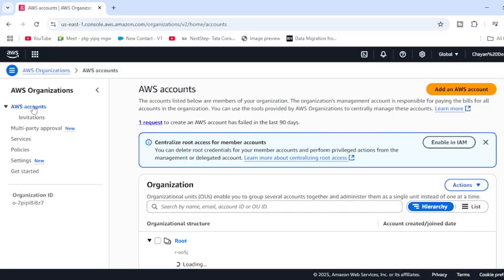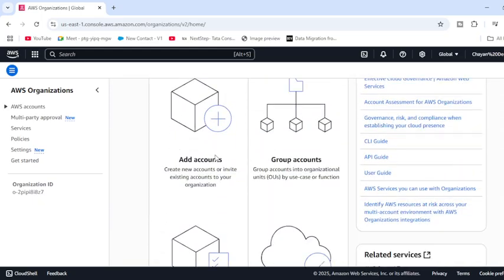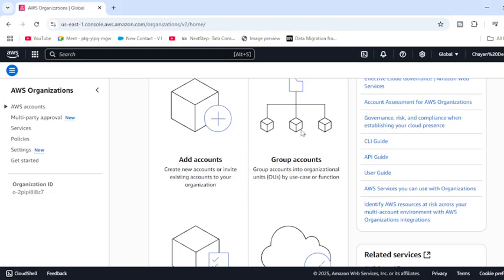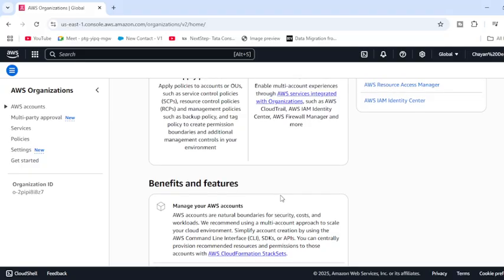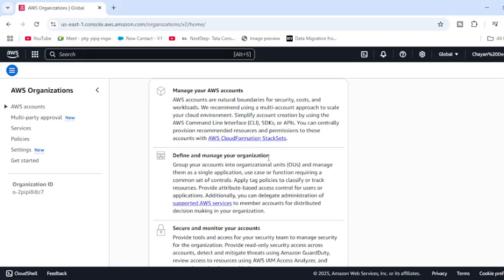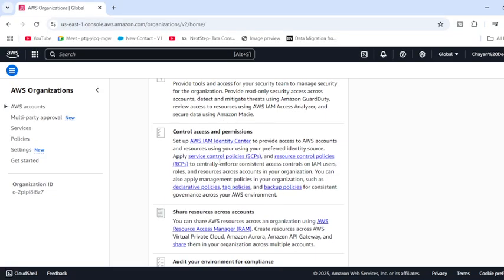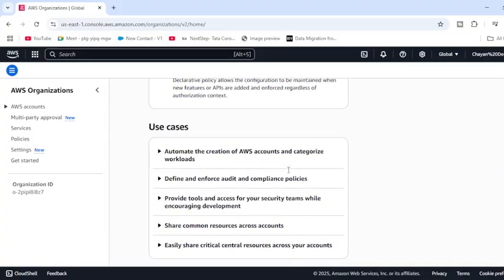Now, what are they giving? Do you want to create a new organization? What is it all about? How does it work? I just talked about it. It's a group of accounts. This was our root account, and we can have multiple OUs. OUs means organization units, where we can apply the policies, where we can enable AWS services like the SCPs part, which I just talked about. What are all the benefits and features? We can manage our AWS accounts, define who can use the Organizations part, secure and monitor, and control access and permissions by these service control policies. Each and everything has been defined, which we have just talked about over here.